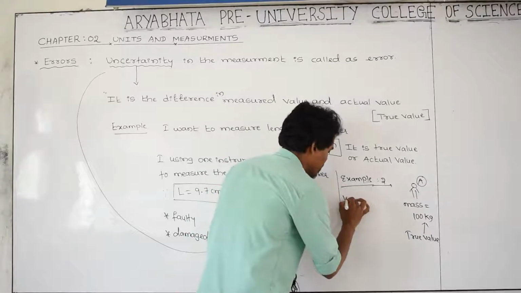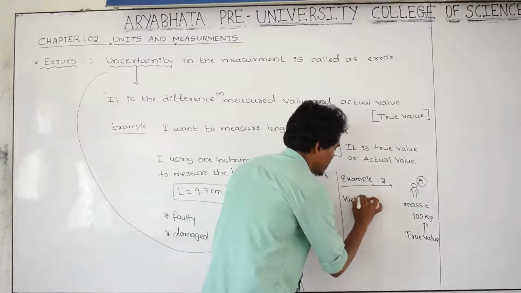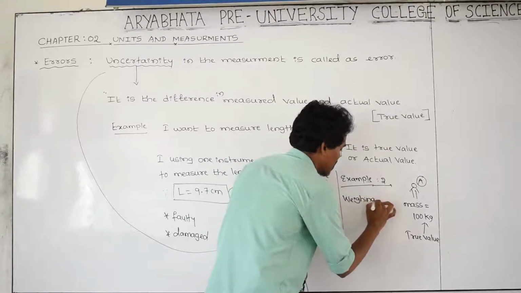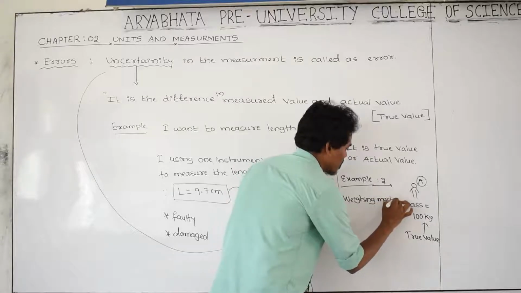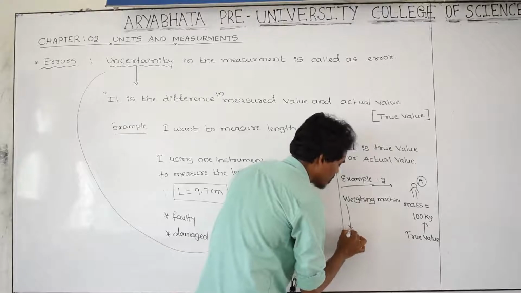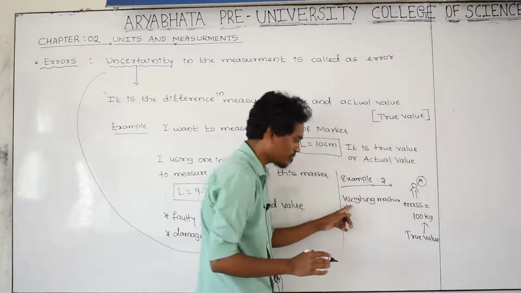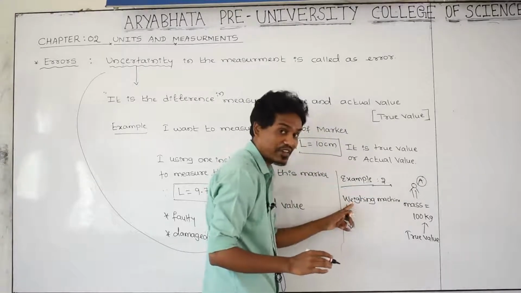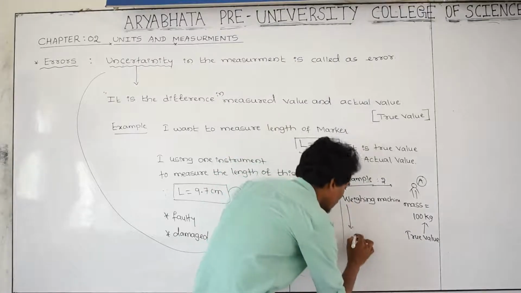Here this is a weighing machine. It is an instrument or a device. And after weighing the mass of this person using the weighing machine, how much is it coming?